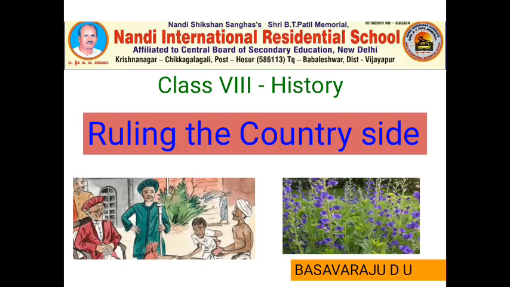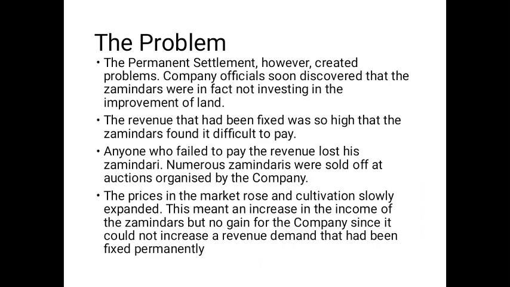In the previous session of our discussion, we were discussing the problems created by the permanent settlement system. Let's recall those problems and then continue with the other system which came into existence in Bengal province. The important problems were mainly created by the permanent settlement system, which was implemented from 1793.